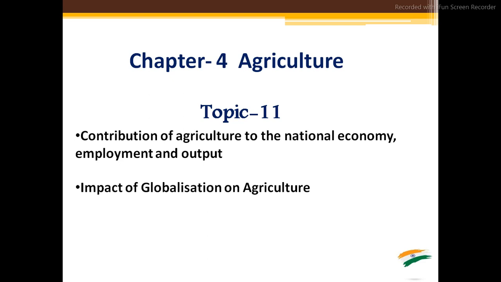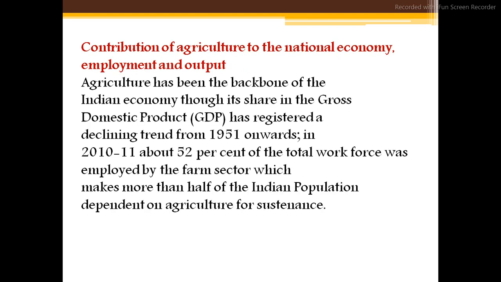Next, moving further to see today's topic, contribution of agriculture to the national economy, we are going to see how agriculture is employing different people, what is the share of agriculture as a primary sector in the national economy, and what is the output.